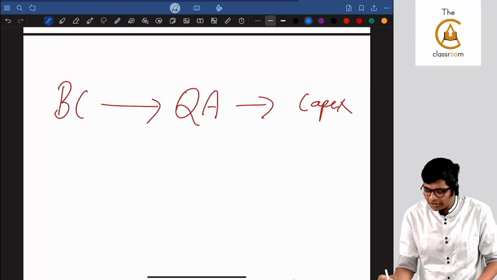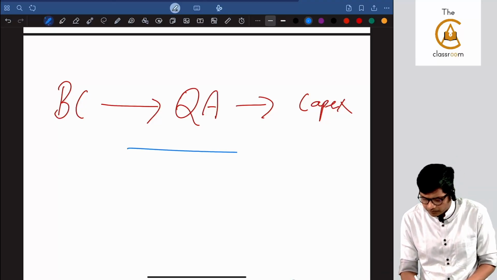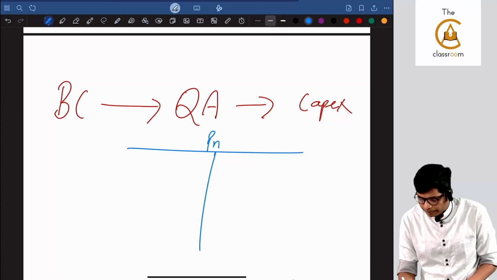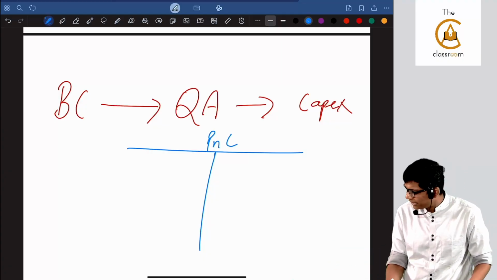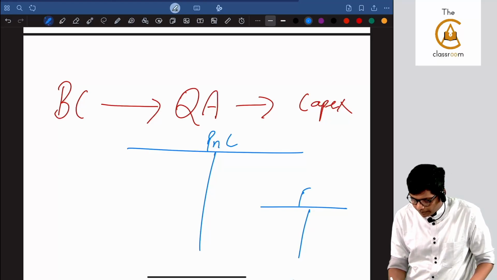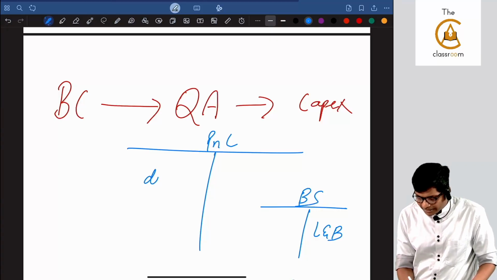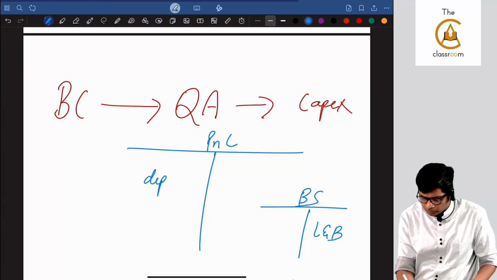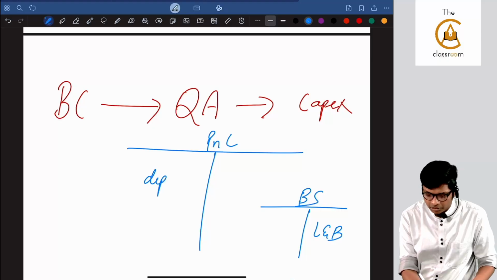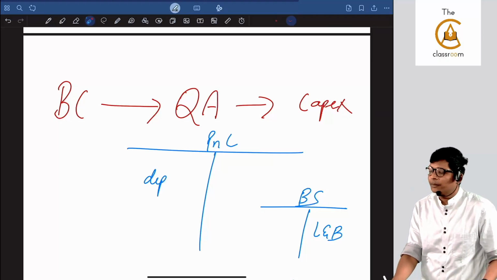Sir, still I don't get the logic. What is the logic over here? Look at this. If you take a particular P&L account, and if I take a balance sheet, if there is land and building, for that land and building you will charge depreciation. Now, why are you capitalizing an asset in the first place and not debiting it fully to P&L?